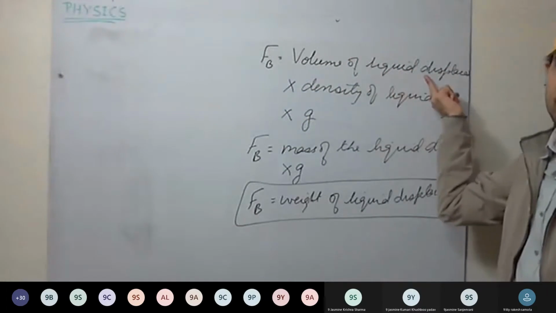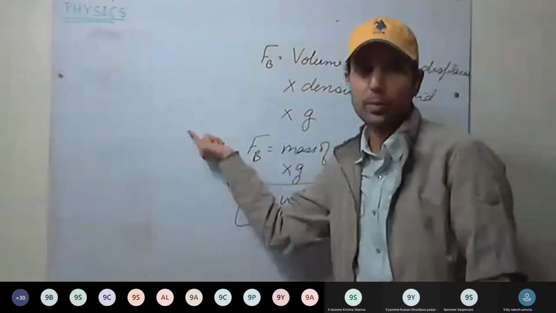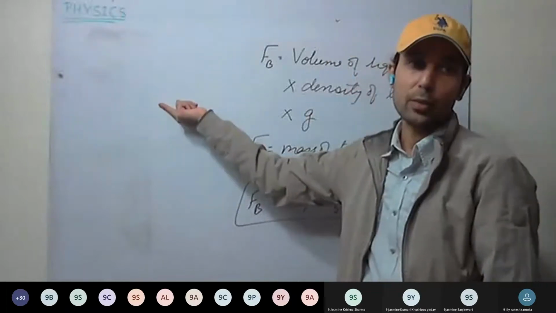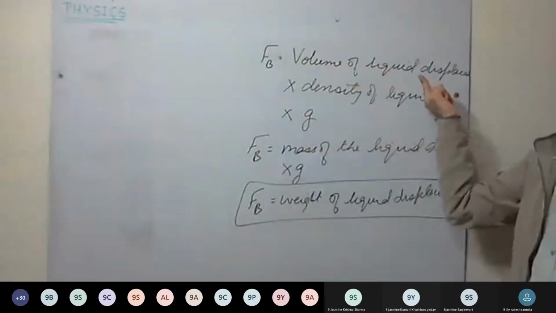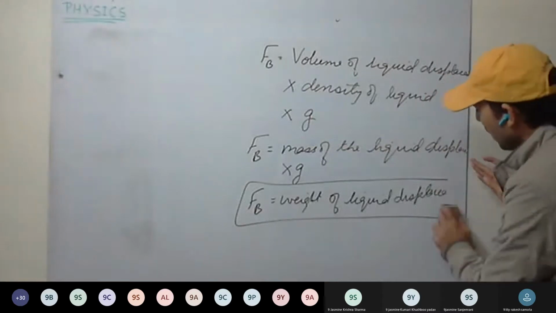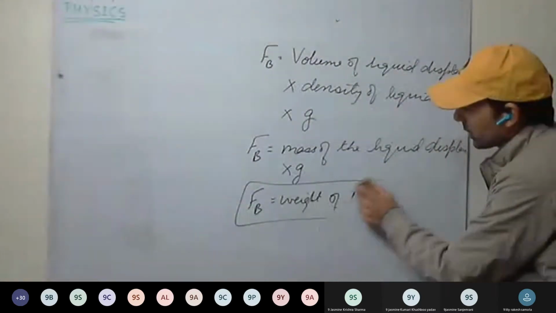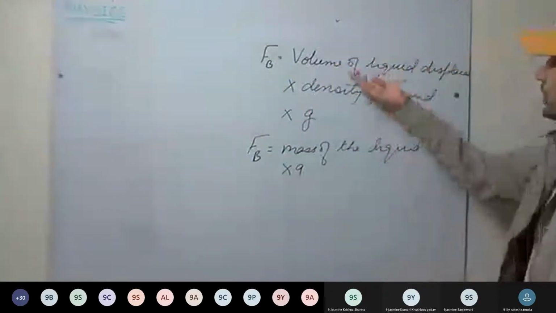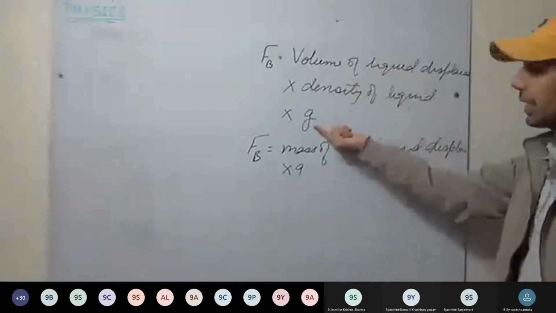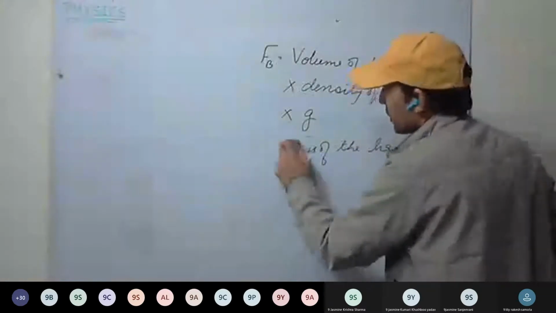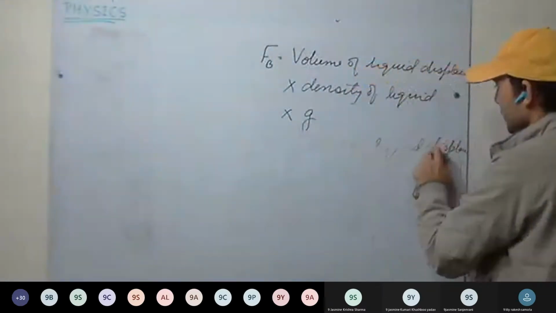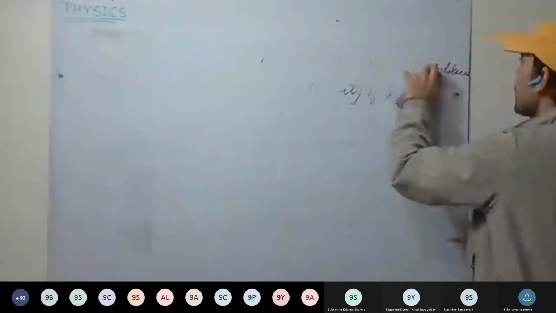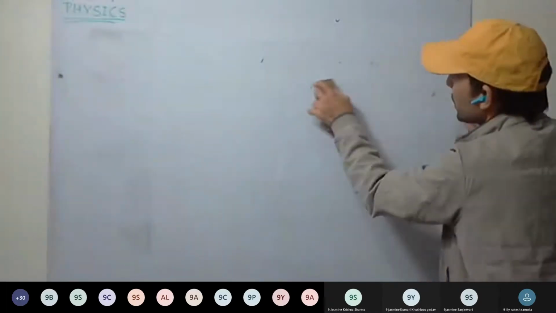That is, volume of the liquid displaced. It doesn't matter whatever shape of the body is there. We have considered cylinder. It can be stone or any irregular shape. It depends only on the volume of the liquid displaced. That means how much volume of the liquid the body is displacing. So it depends on these factors: volume of the liquid displaced, density of the liquid, and acceleration due to gravity. Have you understood this one? This is very important because rest of the chapter depends on this formula.